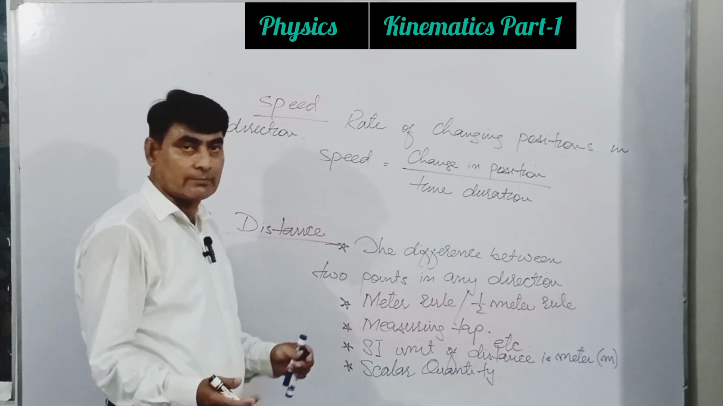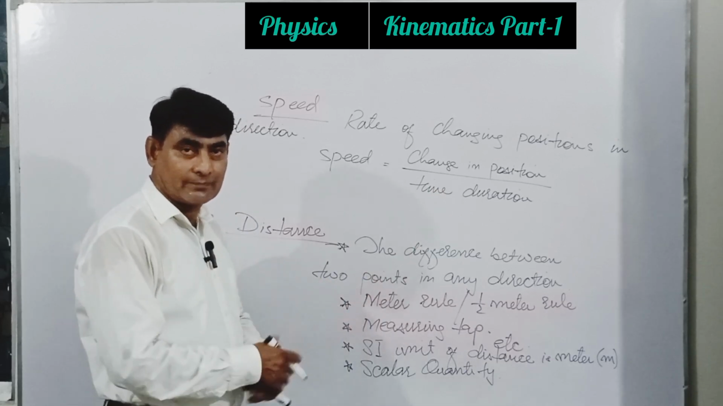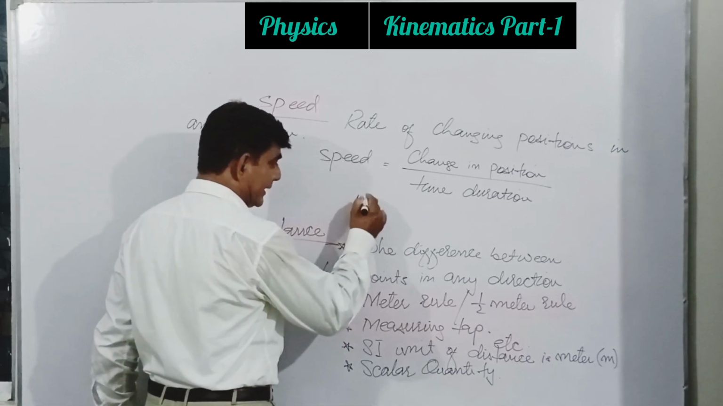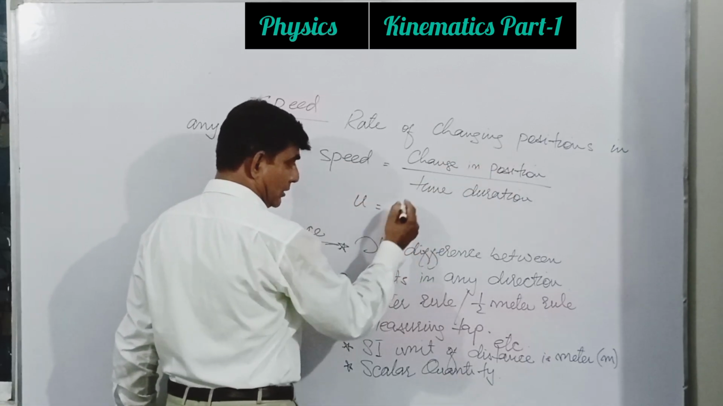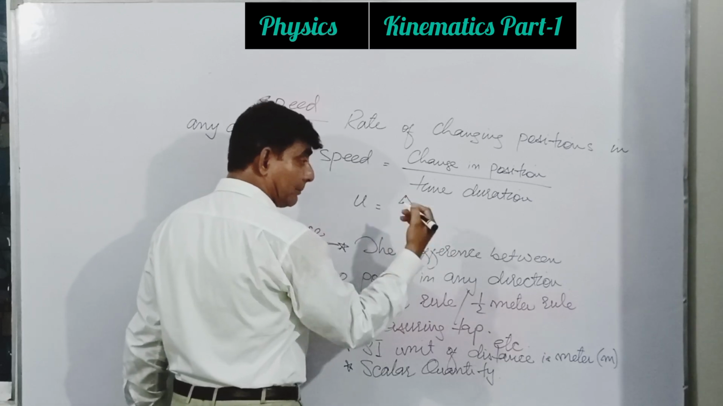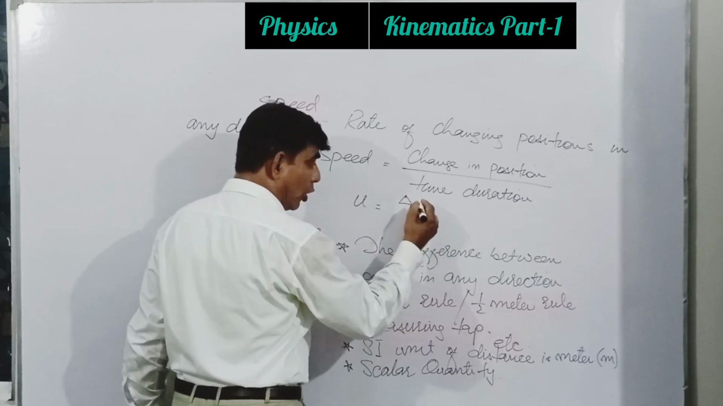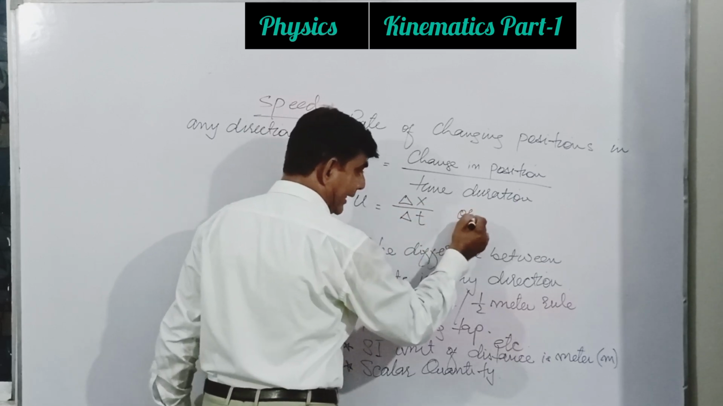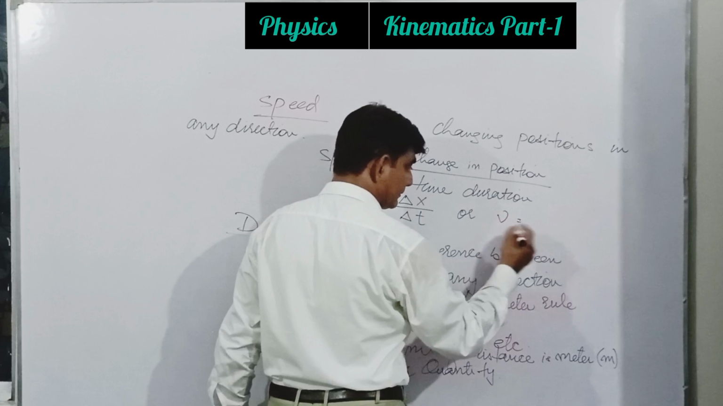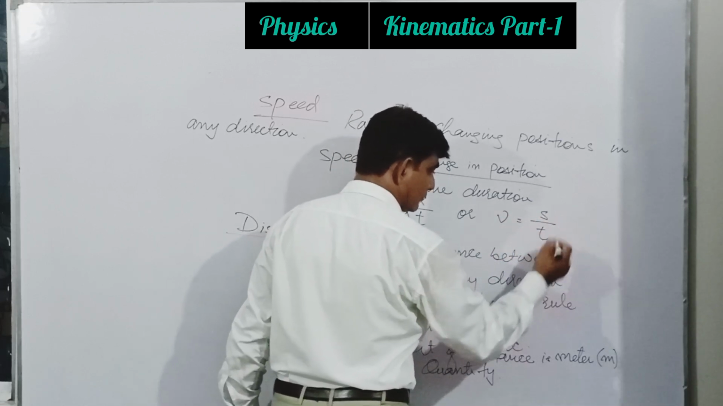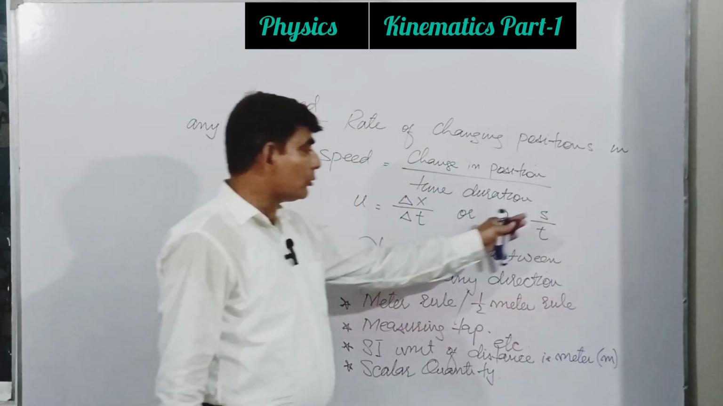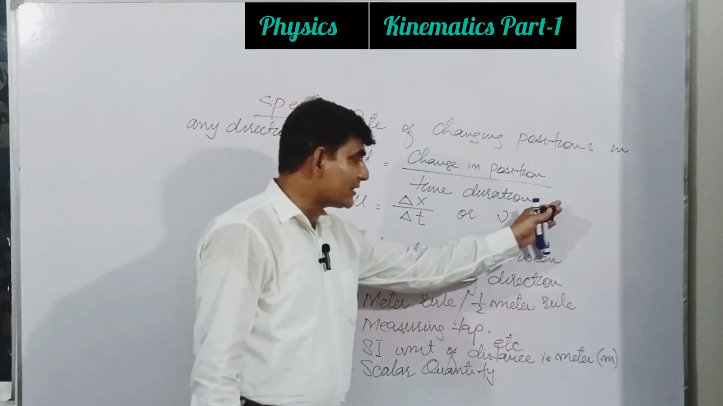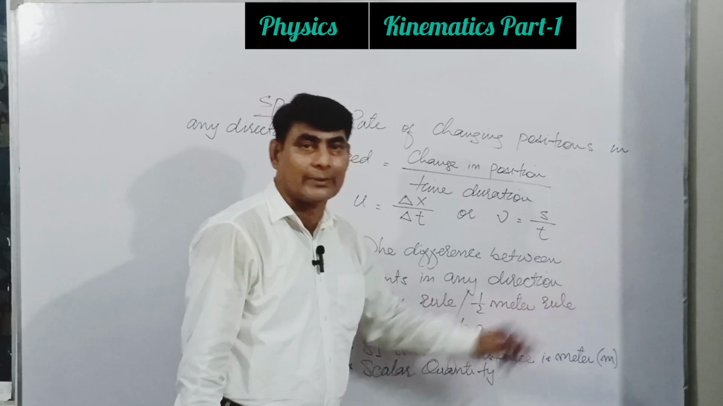So in different boards, we use different terminology. But over here in GCE and IGCSE, we use speed is equal to change in position. Change in position, meaning to say distance covered, upon time duration. Or we can write it like this: speed equals s upon t. Right? Speed equals distance upon time. Distance covered in a unit time.